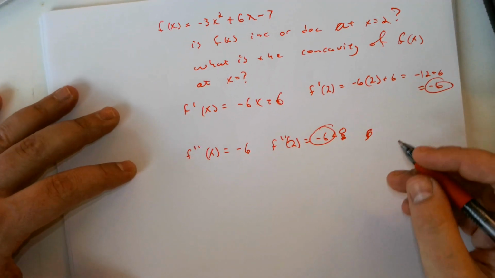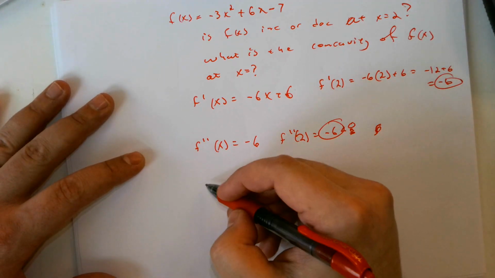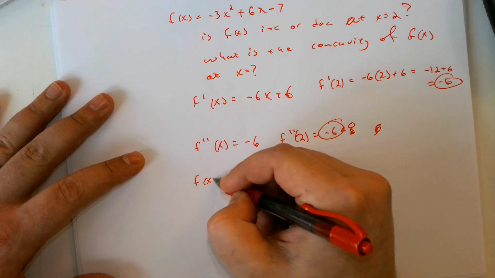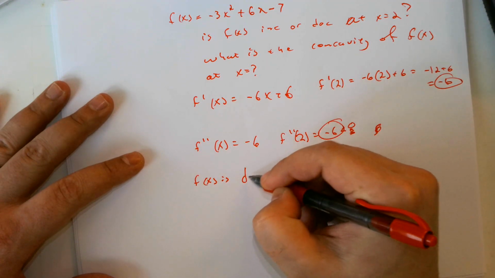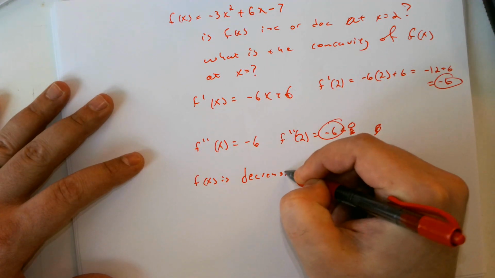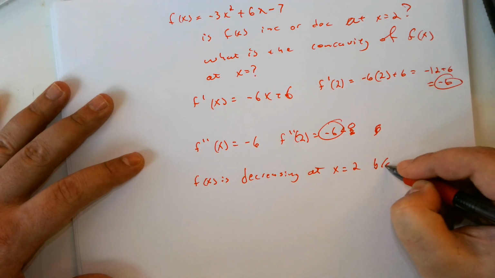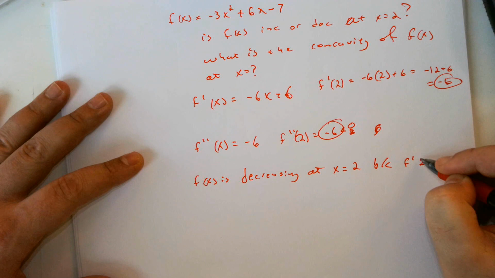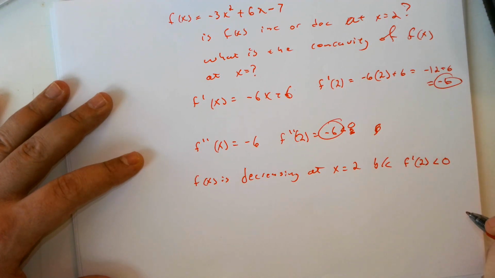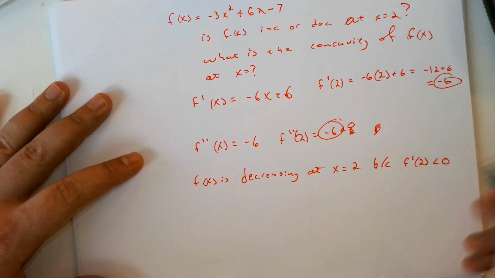But let's just see how carefully we have to glue all that information together. F of x is decreasing at x equals 2 because f prime of 2 is less than 0. I don't even care what f prime of 2 is.